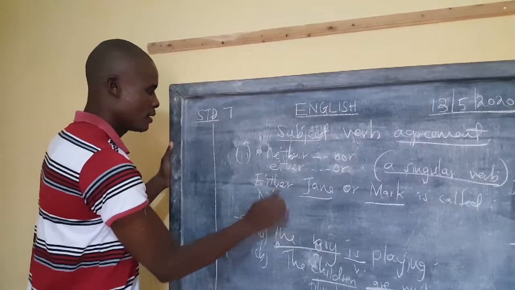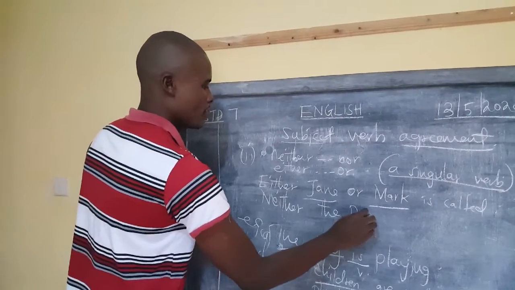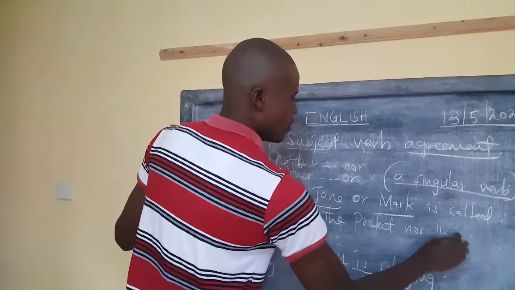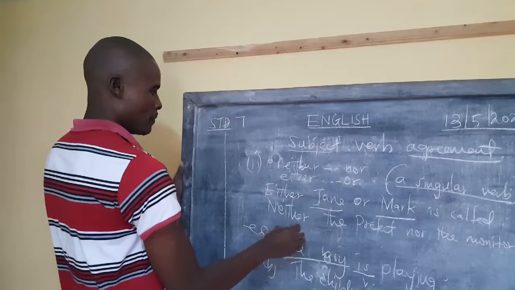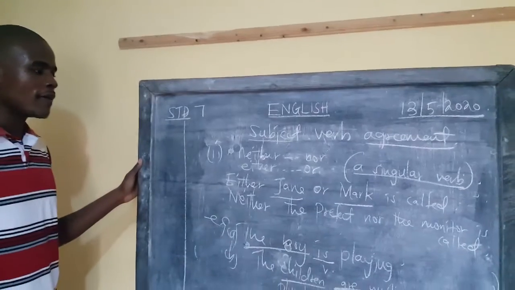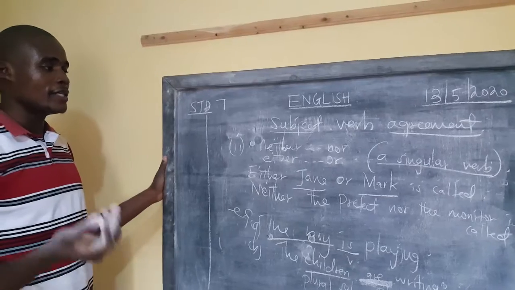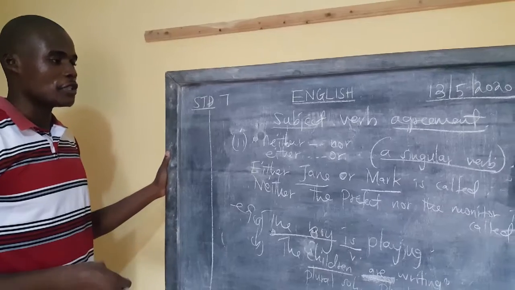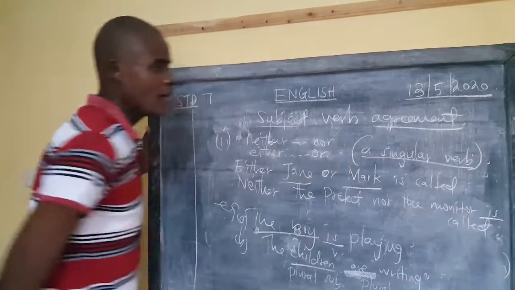Same to neither. Neither the prefect nor the monitor is called. What do you mean by that? That none of them is called. So we talk of neither the prefect nor the monitor is called by the teacher. You can't say neither the prefect nor the class monitor are called. Though there are two people, we talk of a singular verb in that manner.